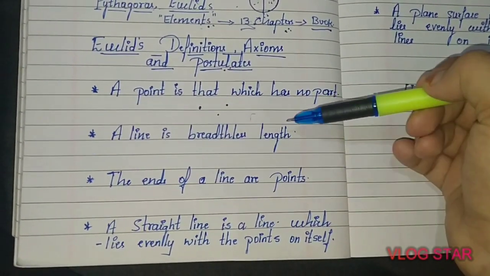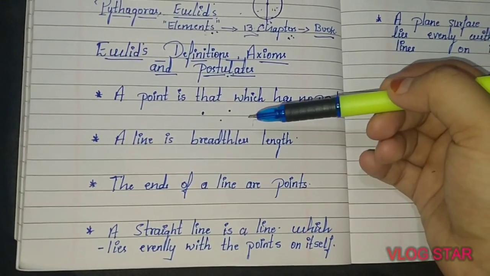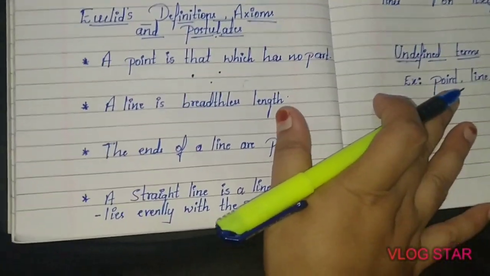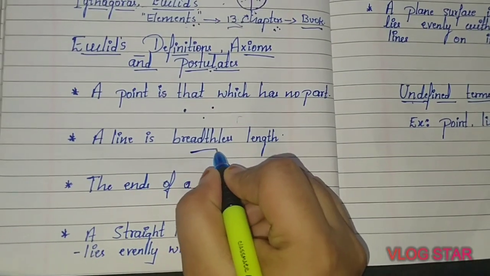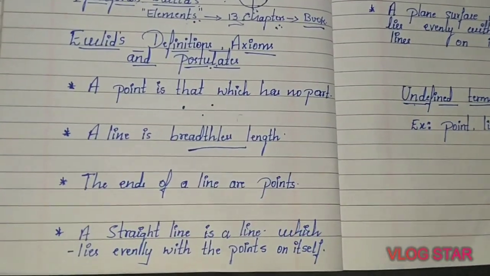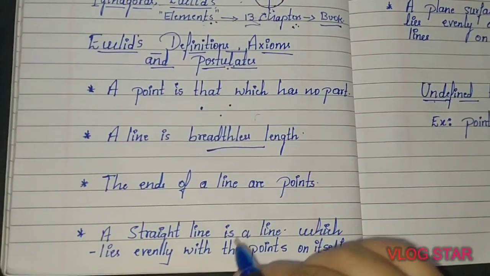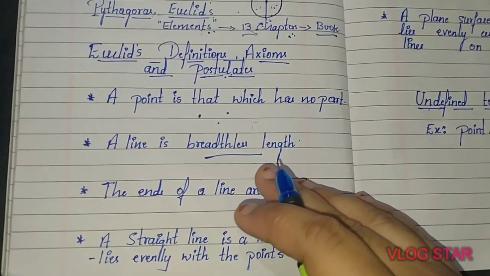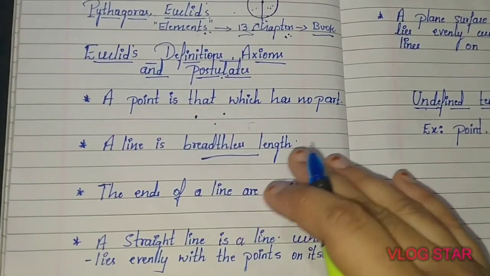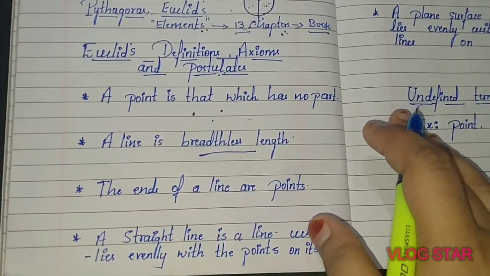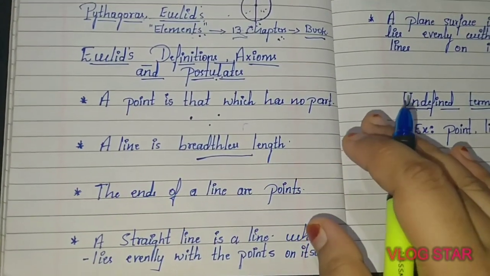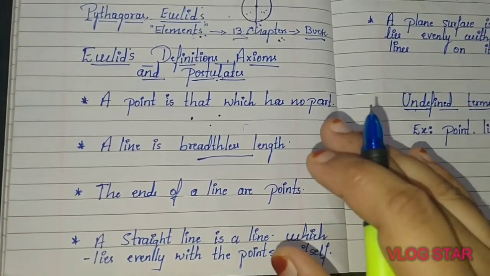So here, what is the meaning of this statement actually? The line is breadthless length. If I draw one straight line over here, this line is a breadthless length. How can you define this? Breadthless in the sense it only has a length. It does not have any kind of breadth. A line is a breadthless length in the sense it does not have any breadth, only length.